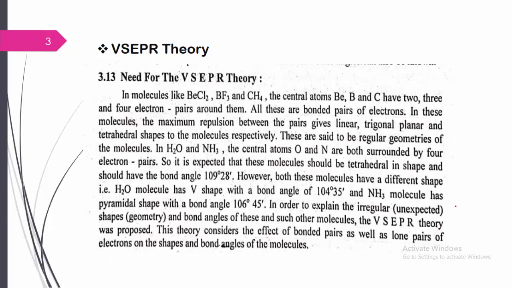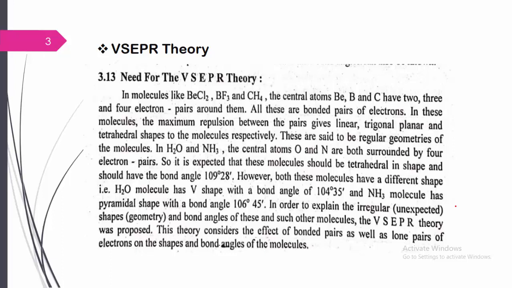In these, the bonded electron pairs in the valence shell are bonded with the surrounding atoms, and there are no non-bonded electrons in the valence shell. So the shape of the molecule becomes linear, trigonal planar or tetrahedral, corresponding to the hybridization.